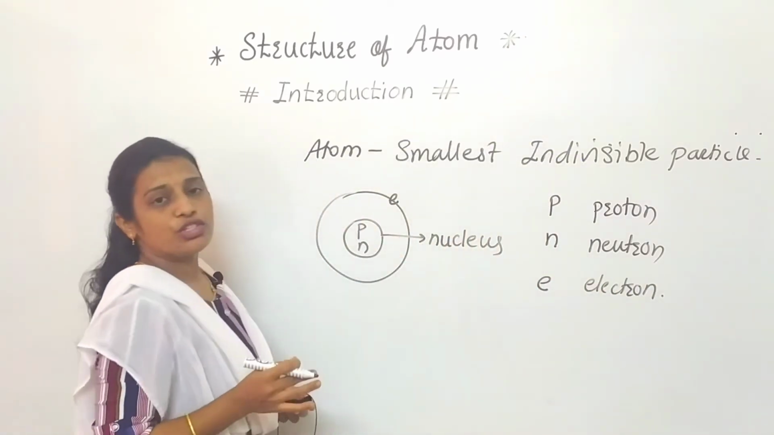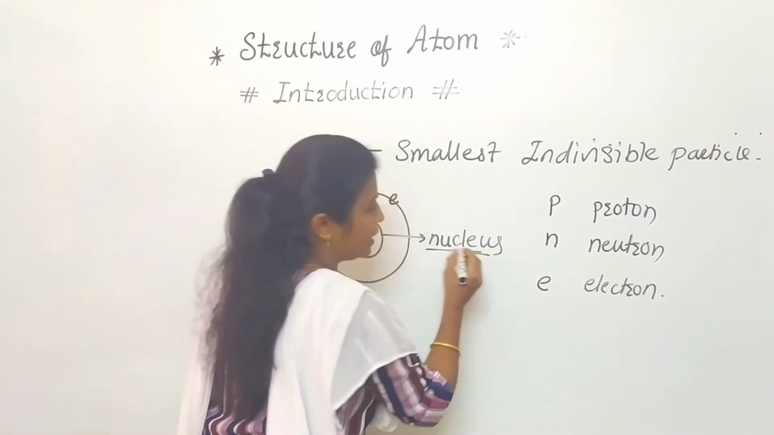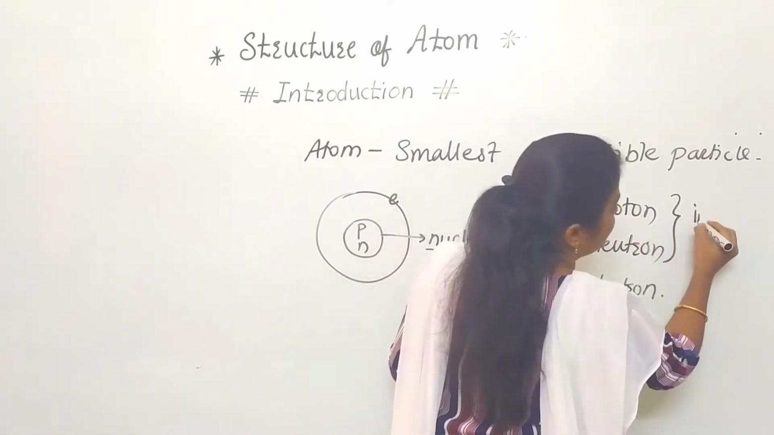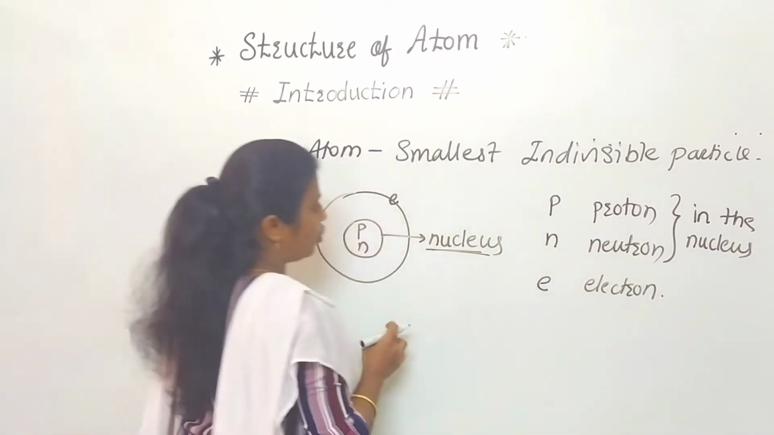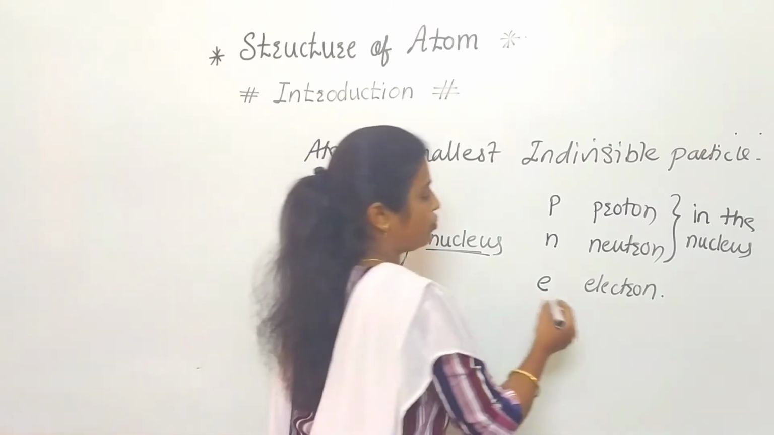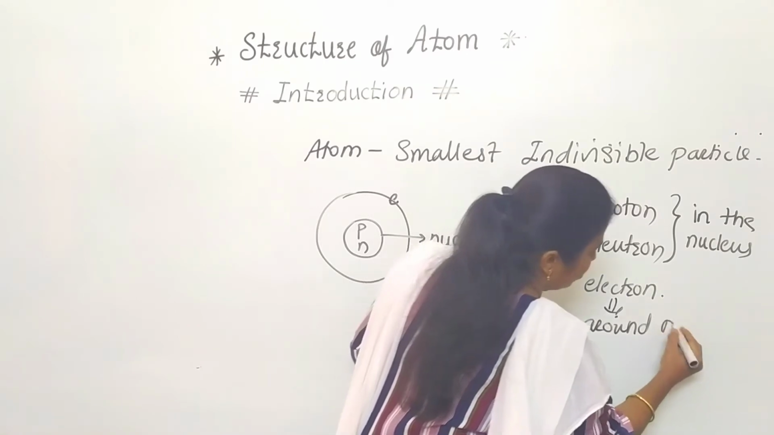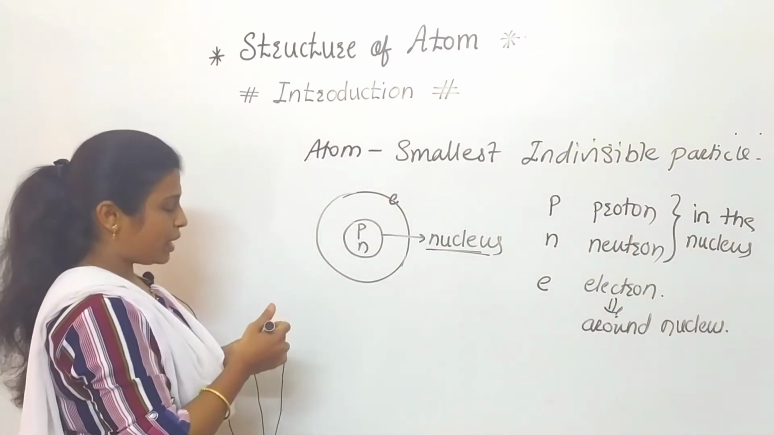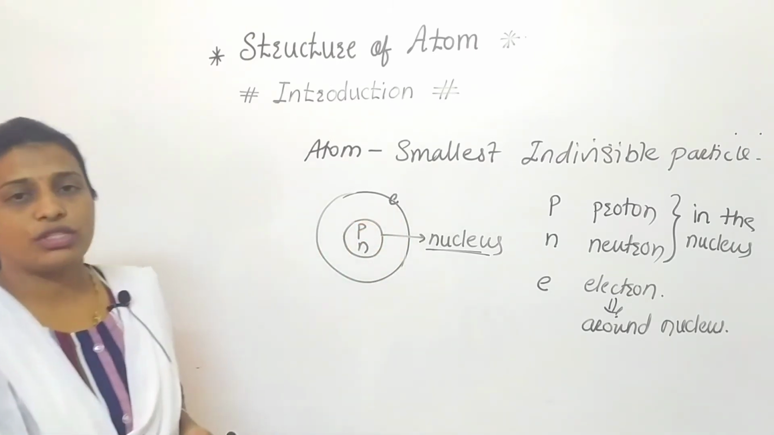Now see, what is the position of the proton, neutron and electron? Proton and neutron are present in the nucleus, so the position of these two is in the nucleus. And what about the electron? The electron is revolving around the nucleus, means the position of the electron is around the nucleus. Clear to everyone? This is the basic point regarding the atom. So at least we understood where electron, proton and neutron are present and what the symbol for them is.